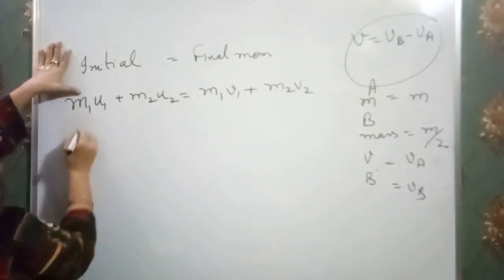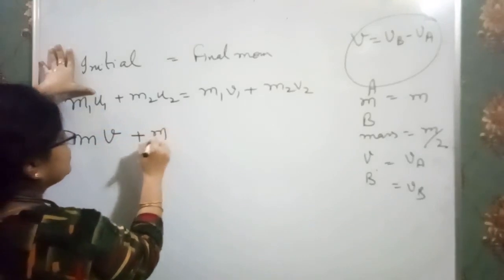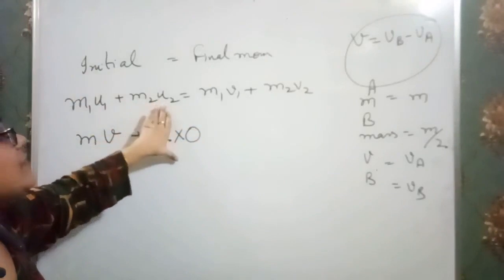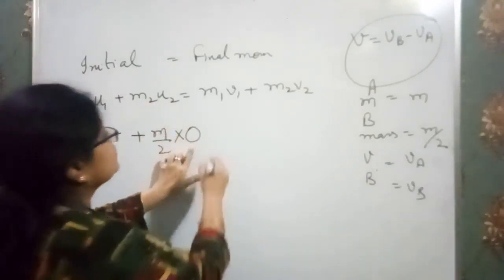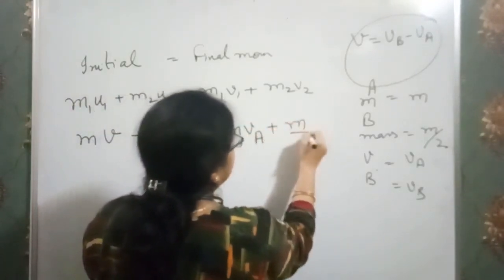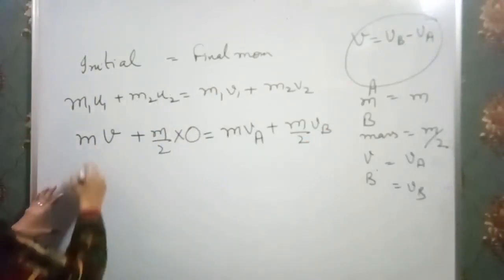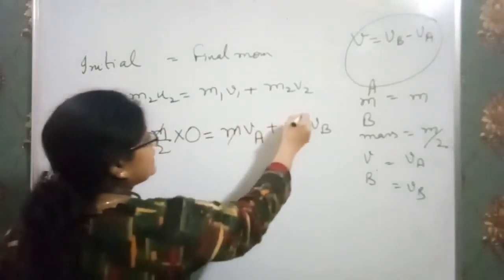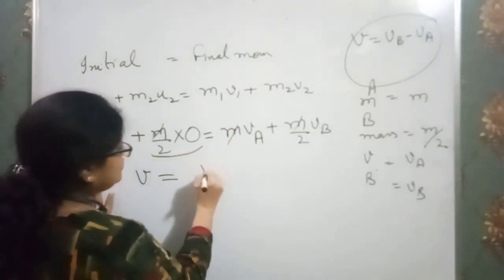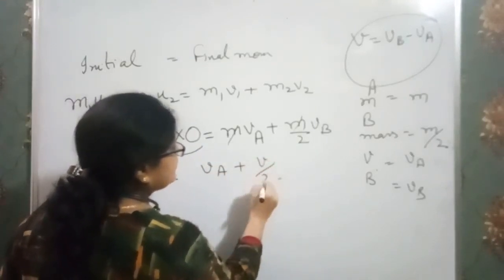Clear? So here I put m, u1 is V. Here m by 2, u2 is at rest; the second body is at rest before collision, so I put it 0. Now here m, it is VA, here m by 2, VB. This is the required relationship. Now we have to solve. Just take m common from each side. So we have V is equal to 0, VA plus VB by 2.